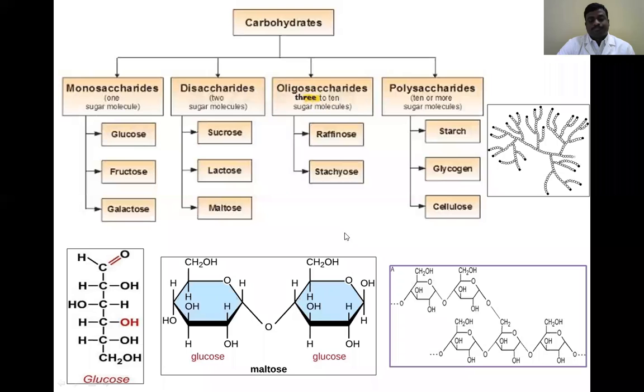Next one is classification of carbohydrates.